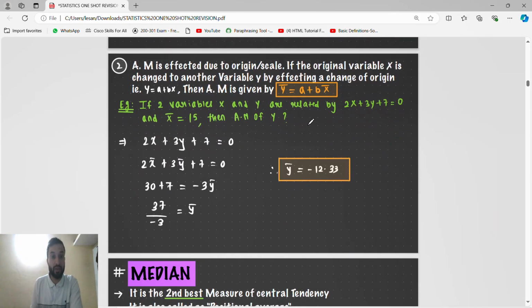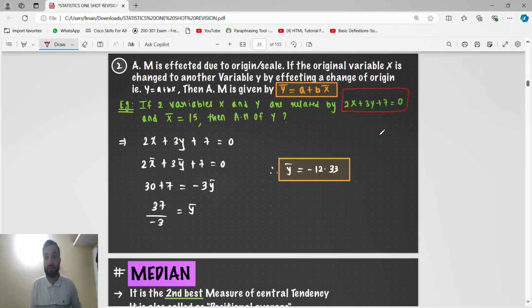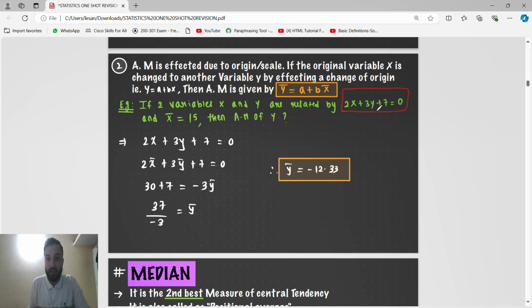Guys, this is again a very important thing. Remember this: they will give one equation. I have explained this in the class also, and in the MTP also you got this type of question. So when they give one equation and the value of one variable, you have to find the value of the other variable.